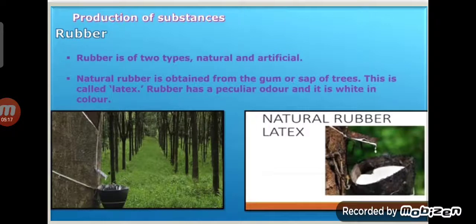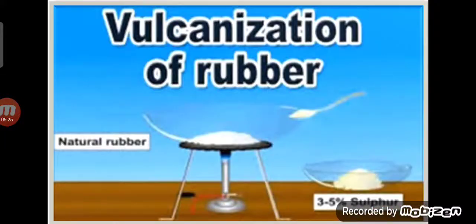Now tell me, children, natural rubber has which color? Yes, it is white in color. Now the next topic is vulcanization of rubber. In the process of vulcanization, rubber is heated with sulfur for 3 to 4 hours, and for giving hardness to the rubber, sulfur is mixed in it. The proportion of sulfur in the mixture is determined by the purpose for which the rubber will be used.